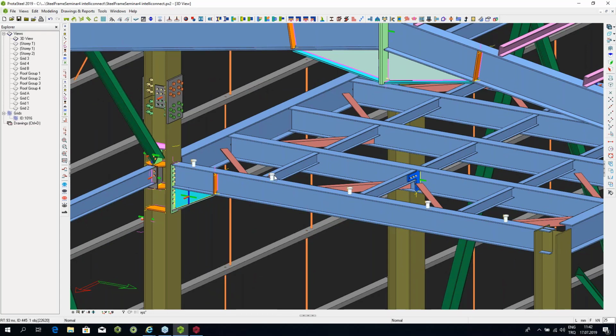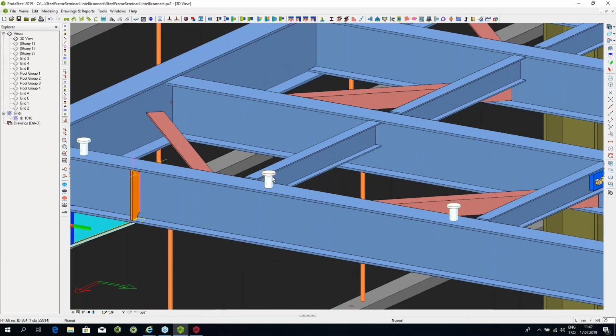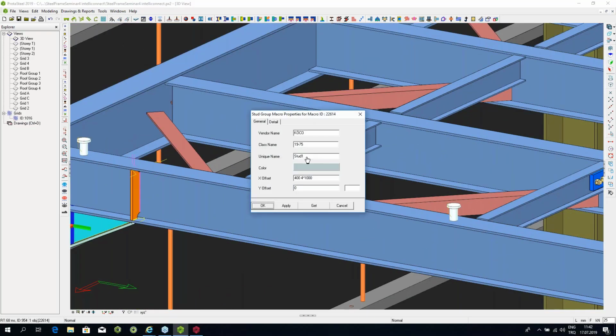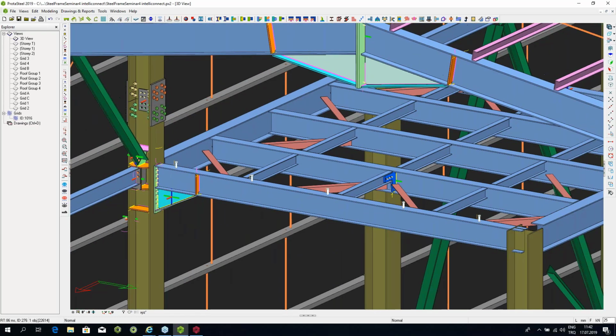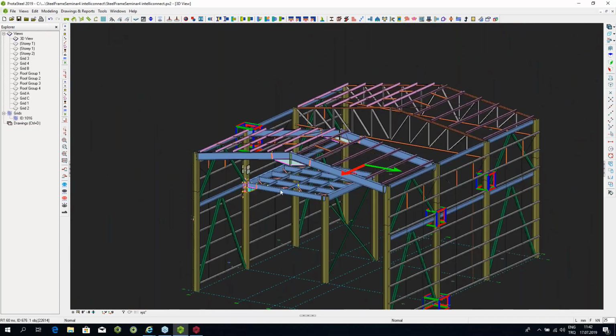I can change the type of the stud. This looks at my library. I have a library of different studs which I can create, and then I can use those to model the shear studs.